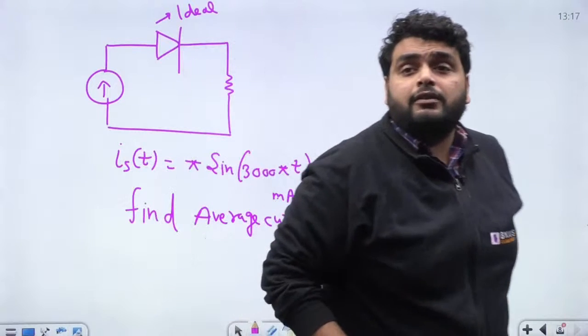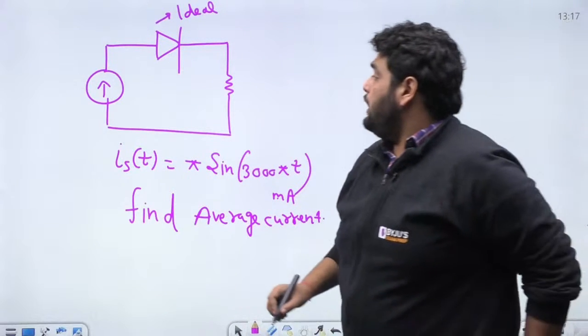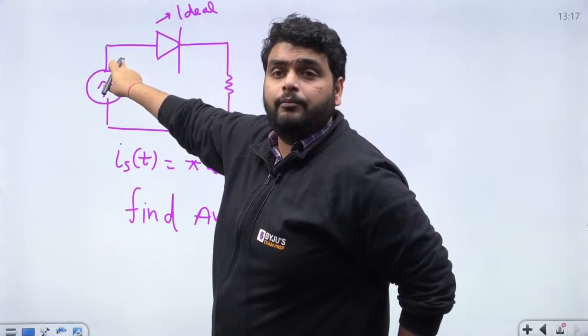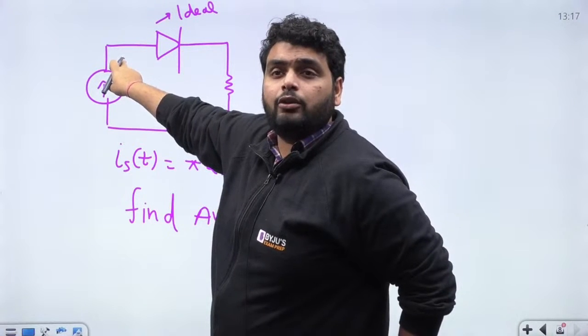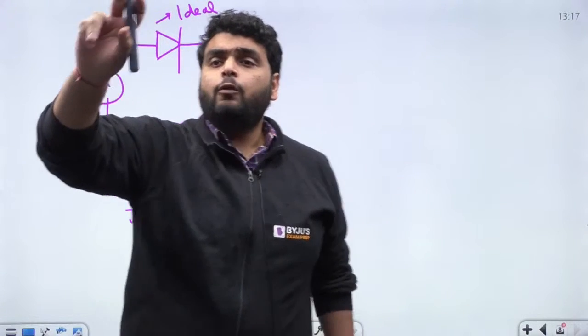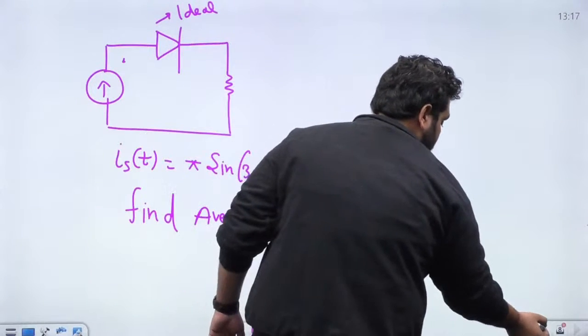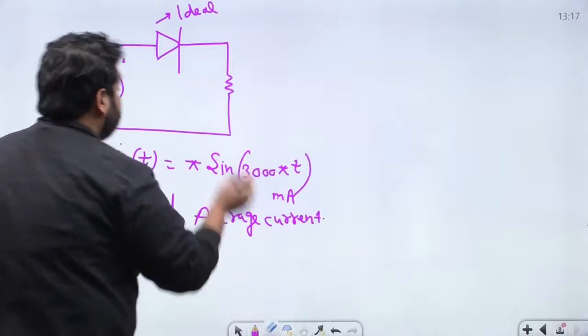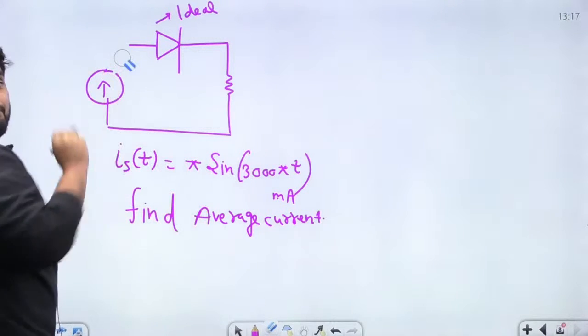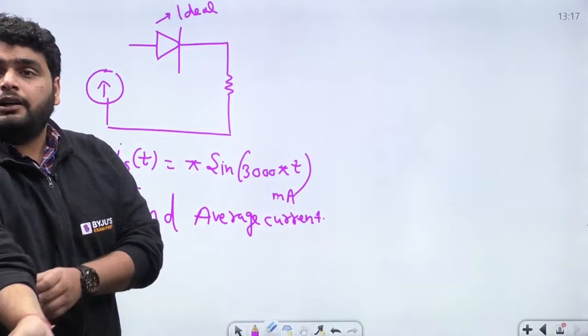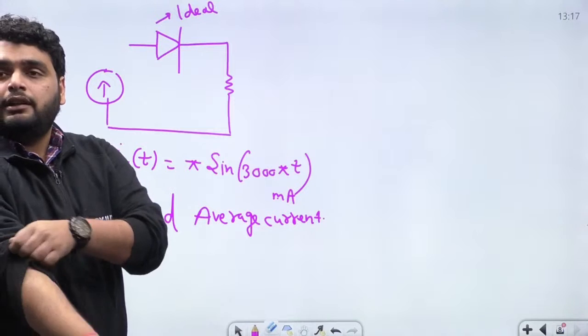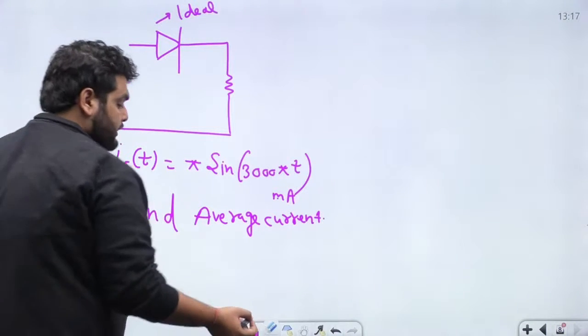Okay, sir, one resistance is also there in the current source. Beta, are you saying the data is wrong? Tell me, what is the data? One resistor is also there in a current source. So is it parallel or in series? Can you tell me? Is it in parallel or is it in series?